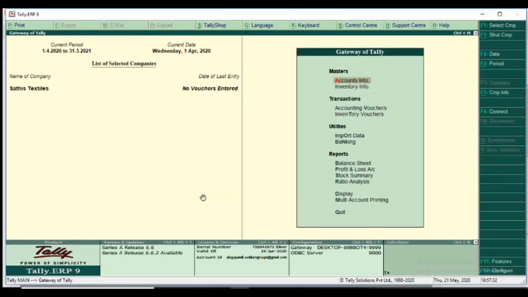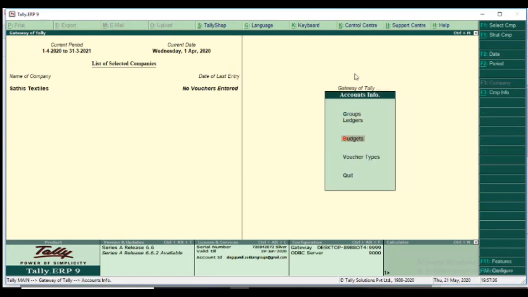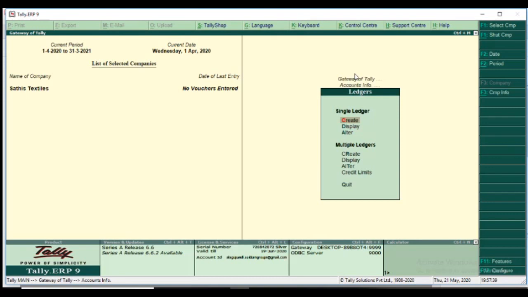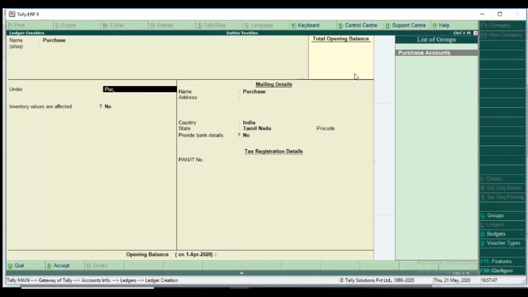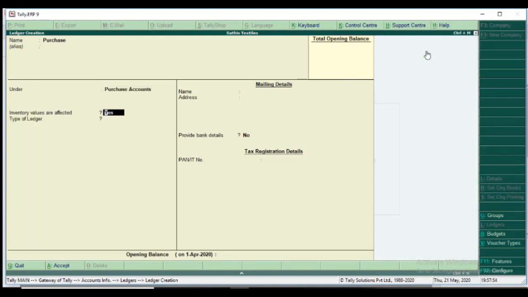Go to Gateway of Tally, Accounts Info, Ledger, Single Create. The name is first purchase, under group purchase account. I type only PUR, but purchase account is selected, so I enter. Inventory values are affected, yes or no?